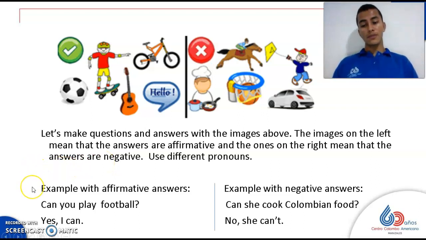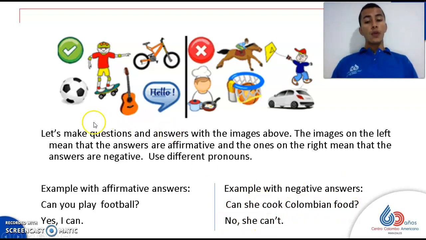I did some examples for you. So example with affirmative answers. For example, can you play football? So you can see the answer is yes, I can. For the negative one, example with negative answers. Can she cook Colombian food? No, she can't.